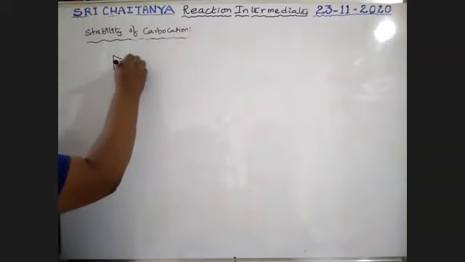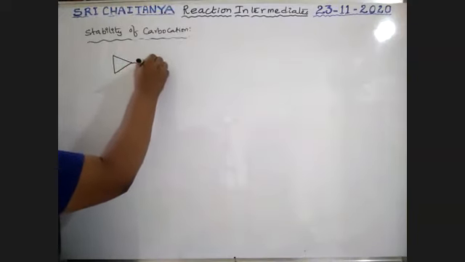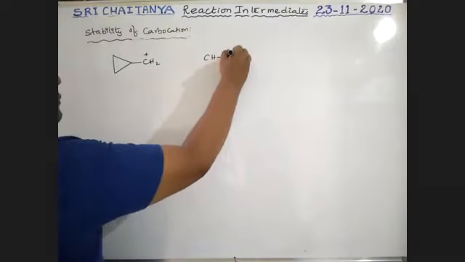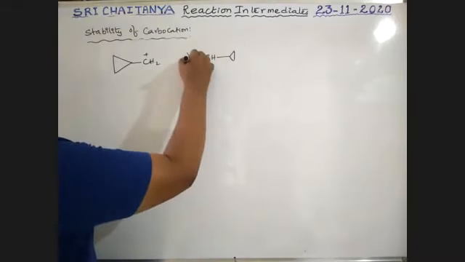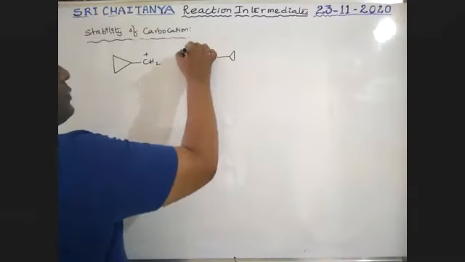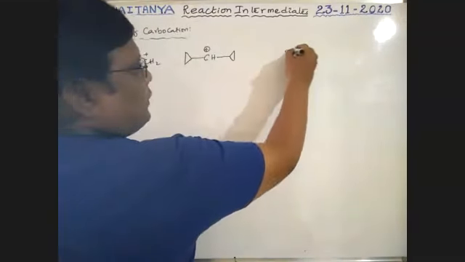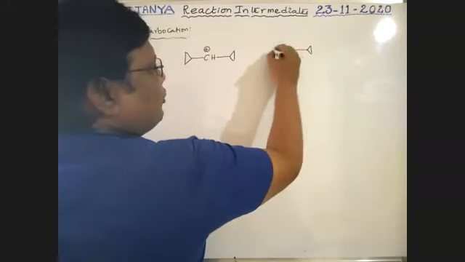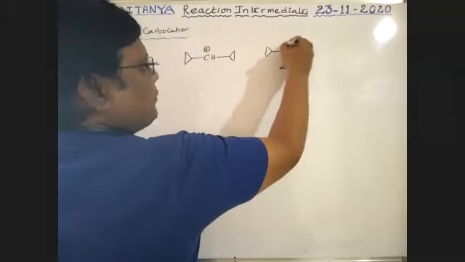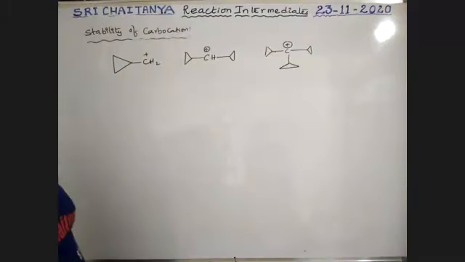CH2 plus, CH. Cyclopropyl, two groups are there, boys. This carbon gets positive charge. Carbon with three cyclopropyl rings. This carbon placed. Among these 1, 2, 3, which one is most stable, boys?